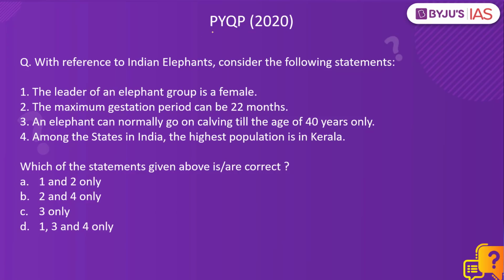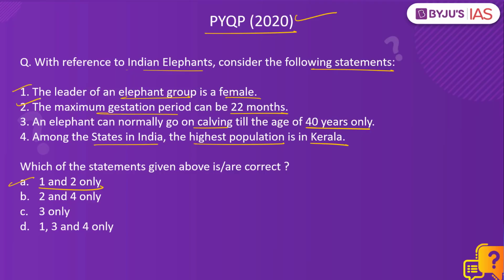Now let's take up a question from the 2020 prelims paper. With reference to Indian elephants, consider the following statements. One, the leader of an elephant group is a female. Two, the maximum gestation period can be 22 months. Three, an elephant can normally go on calving till the age of 40 years only. Four, among the states in India, the highest population is found in Kerala. The correct answer is option A, 1 and 2 only. The other two statements are incorrect.